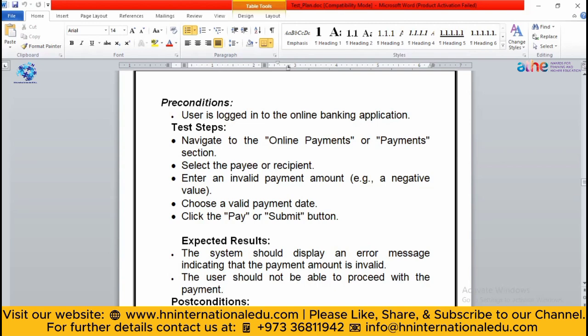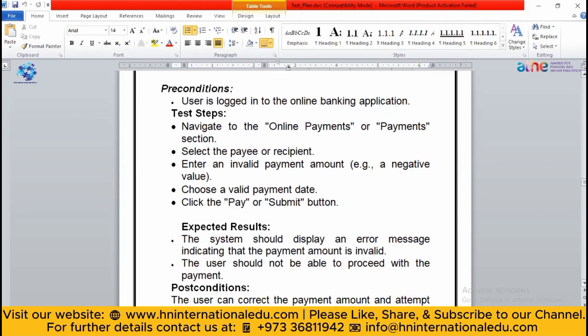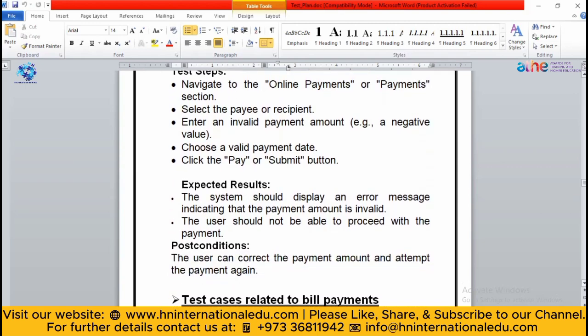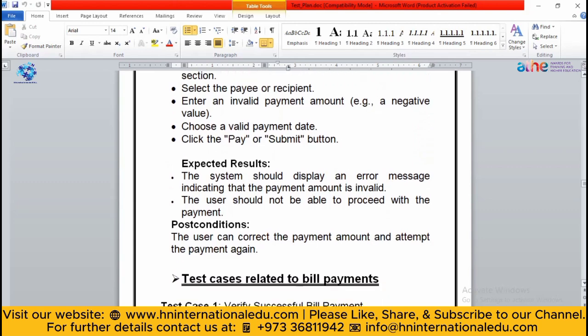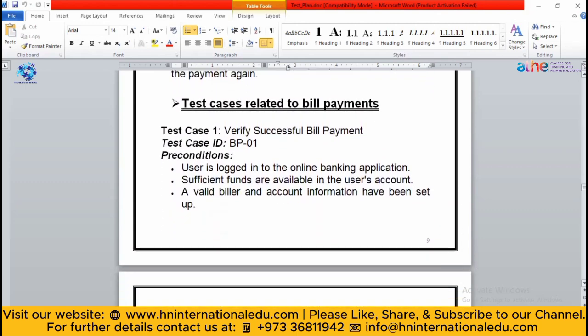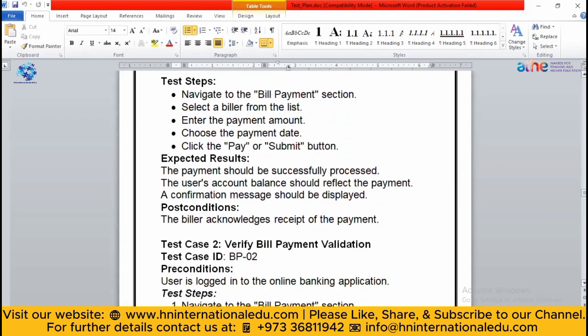The item should not exceed the limited capacity. Let's suppose in your database, you have just given a limited capacity of 1 GB or 2 GB. That can be a precondition that the items should not exceed the limited capacity. So you will write that. Then after that, you will define the expected result. Means the system should display an error message if there is not enough space.